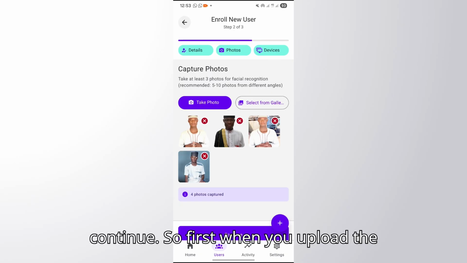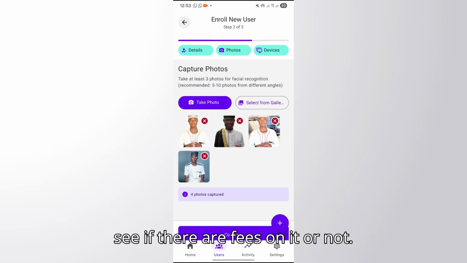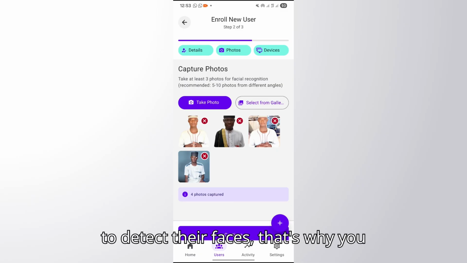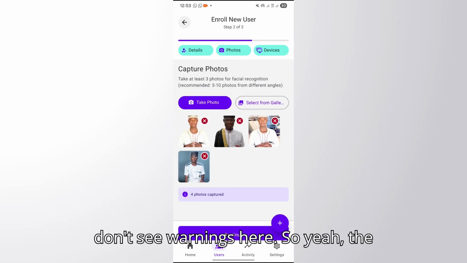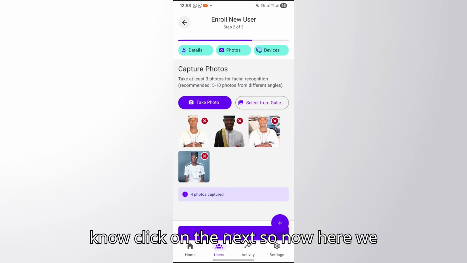When you upload the images, we do validation on the images to see if there are faces on them or not. Because the system is able to detect the faces, that's why you don't see warnings here. So the validation has been completed, and you now click on next.